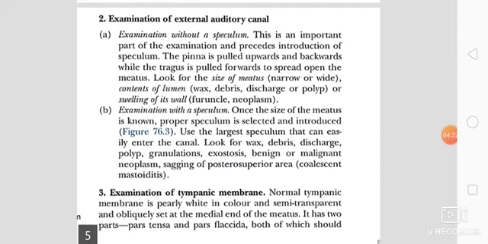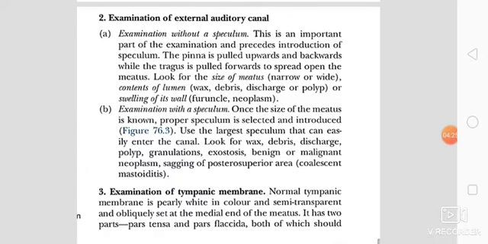The next point is the examination of the external auditory canal: the examination without a speculum and the examination with a speculum. The examination without a speculum is an important part of the examination and precedes the introduction of the speculum. The pinna is pulled upward and backward while the tragus is pulled forward to spread open the meatus. Look for the size of meatus, narrow or wide. Contents of the lumen, whether wax, debris, discharge or polyp is present, or swelling of the wall, as in furuncle or neoplasm.